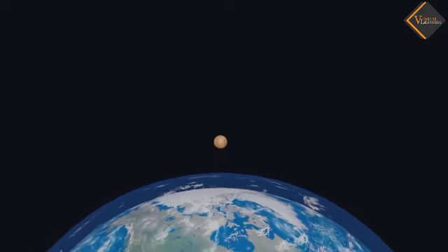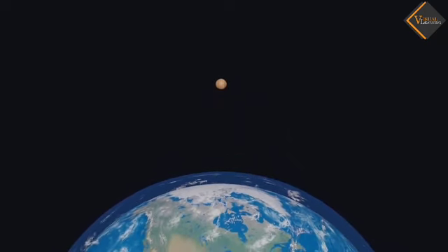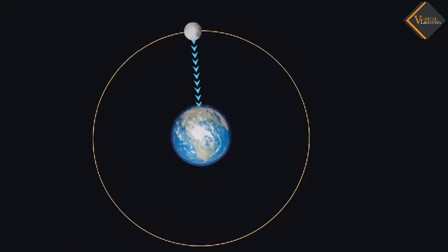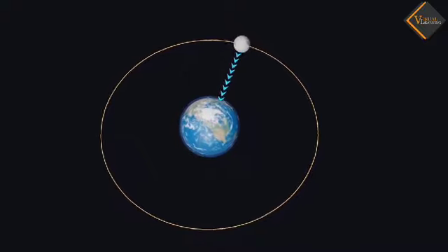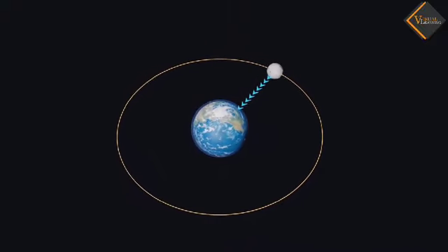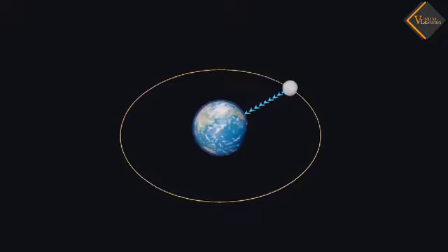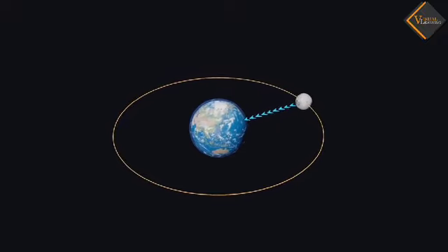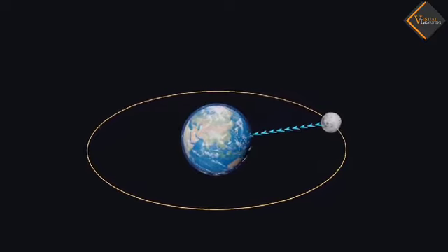When an object is thrown upwards, it reaches a certain height and then falls downwards. This is because of gravitational force. Here, the object is very small as compared to the earth, so the object is attracted towards the earth. And the same force is acting between the moon and the earth. But the moon is revolving around the earth instead of falling towards the earth. Now let's understand why this happens.